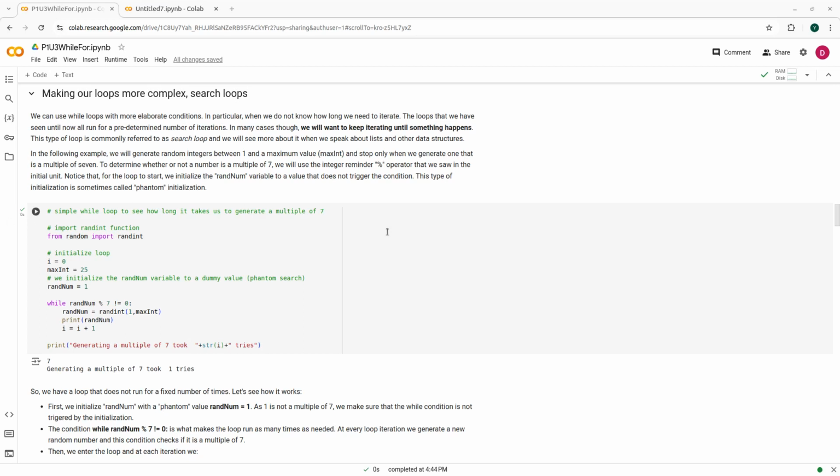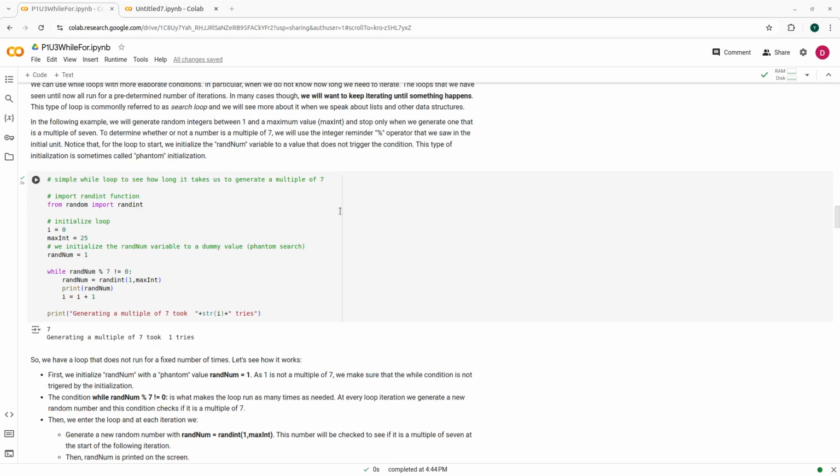Let's see another type of while loop that does not have a fixed number of iterations. In this case, a search loop. A search loop always runs until something happens. For example, we might be searching for one particular element inside of a data structure, of a list. While you have not found this, keep looping, keep looking for that thing you're looking for. That's a very common use of a search loop.